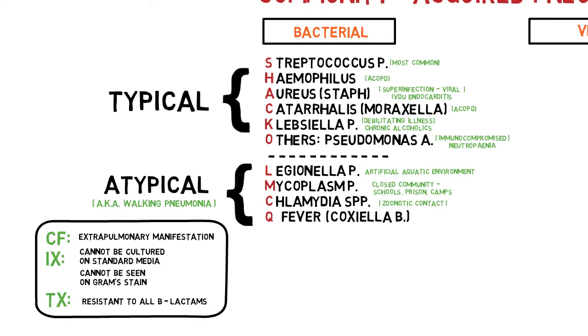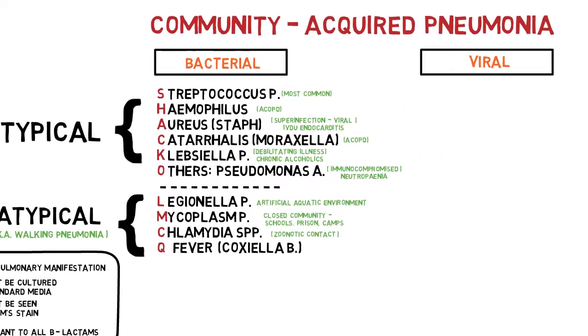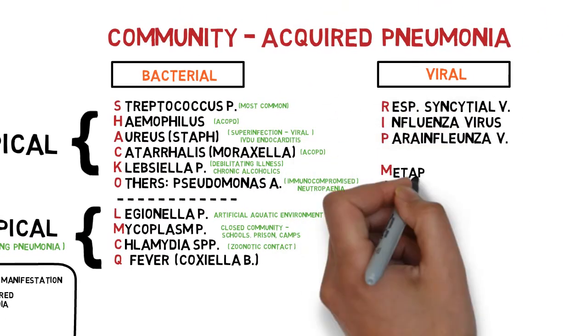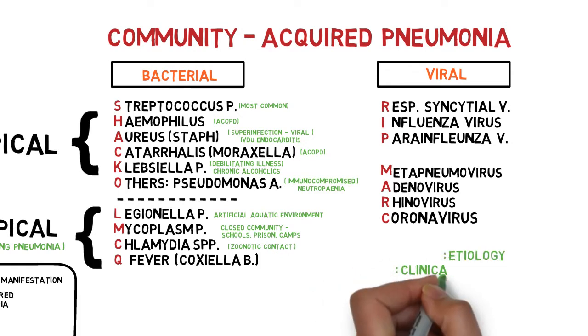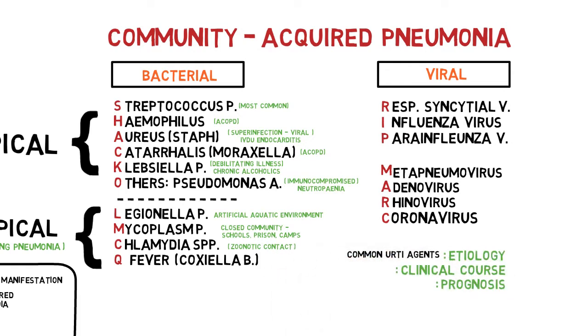In that sense, all viruses are also considered etiological agents for atypical pneumonia because they fulfill all these features. Examples of viruses are the following. Some points to note regarding viral pneumonia. The etiological agents are also common URTI agents, so sore throat and runny nose may precede the symptoms of dyspnea. It runs a milder clinical course with extremely varied manifestation of symptoms.